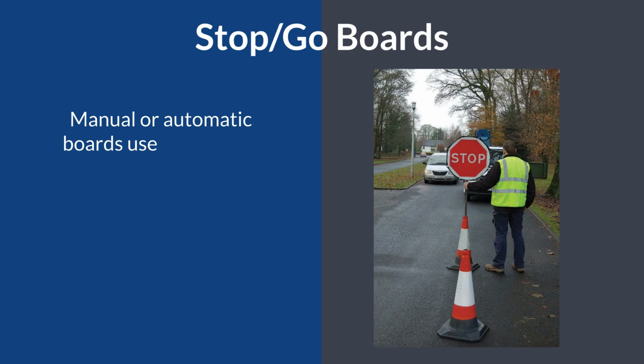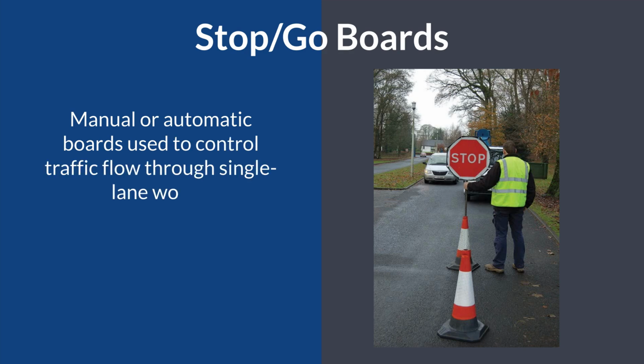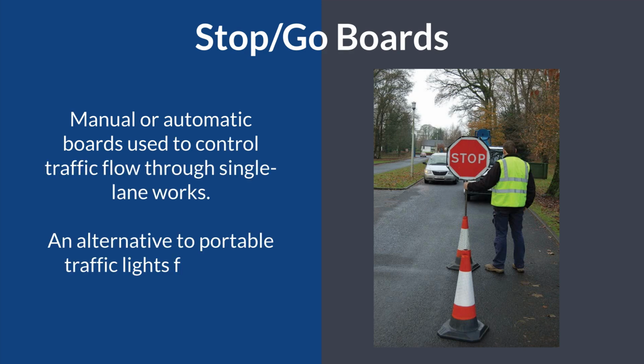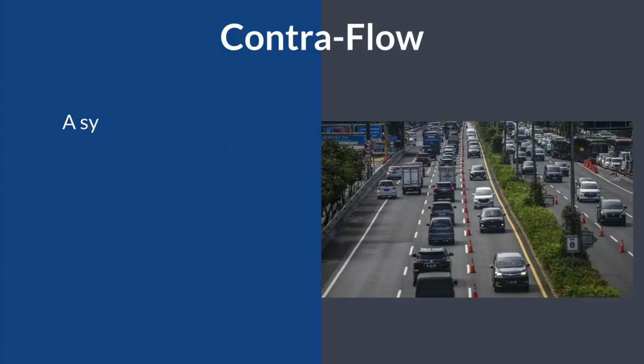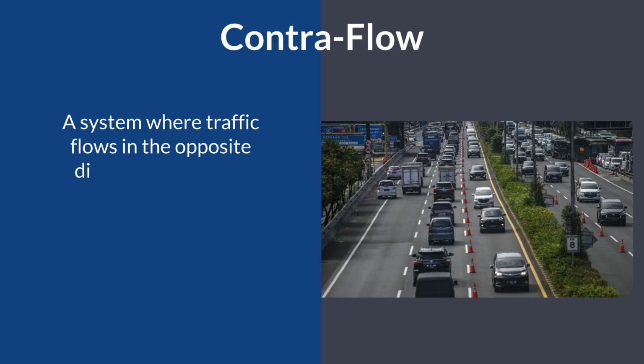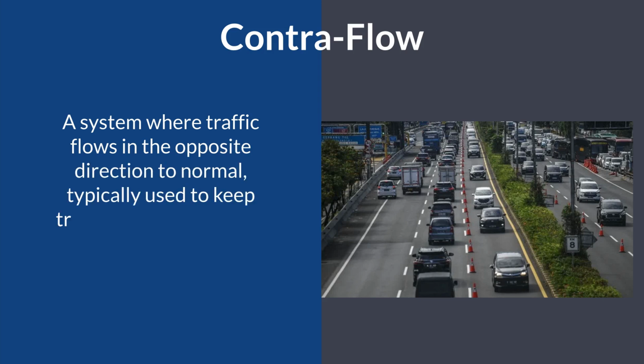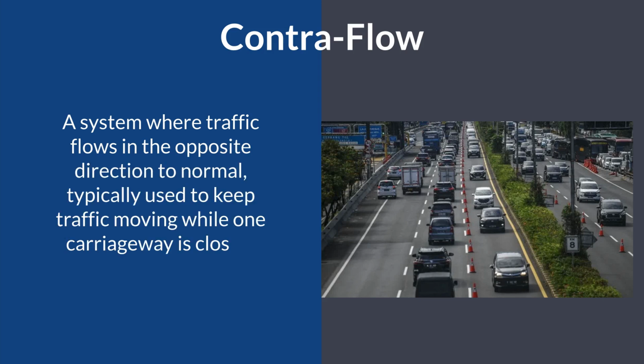Number 3, Stop and Go boards. These are manual or automatic boards used to control traffic flow through single lane works, an alternative to portable traffic lights for short duration works. Number 4, Contraflow. This is a system where traffic flows in the opposite direction to normal, typically used to keep traffic moving while one carriageway is completely closed.